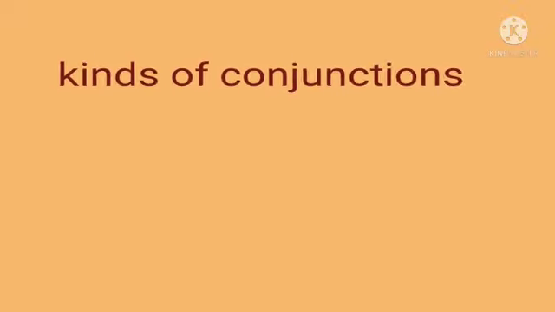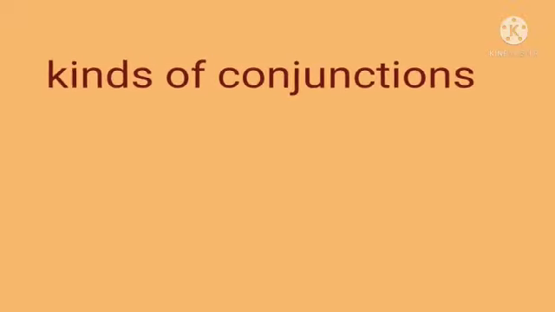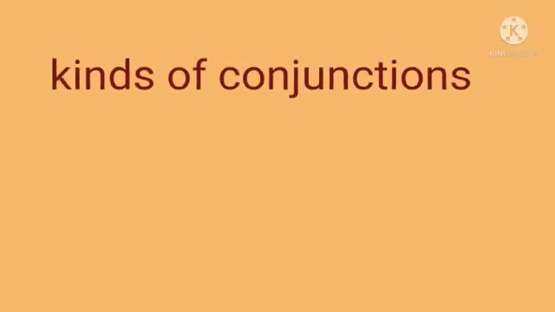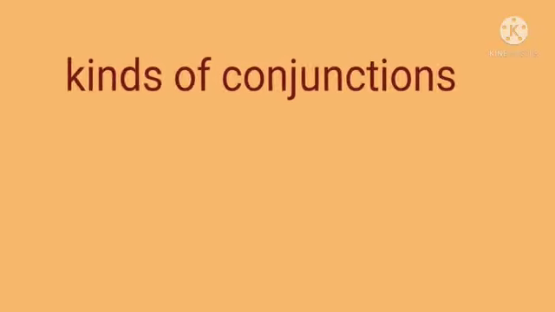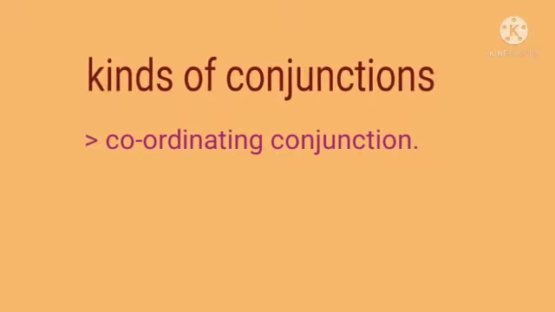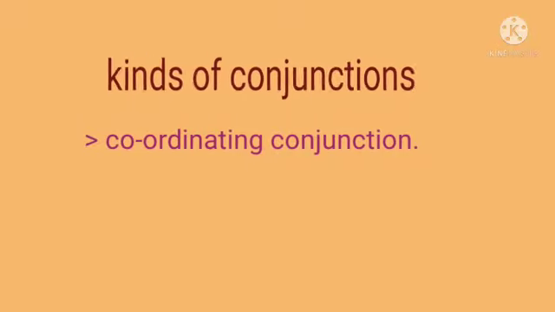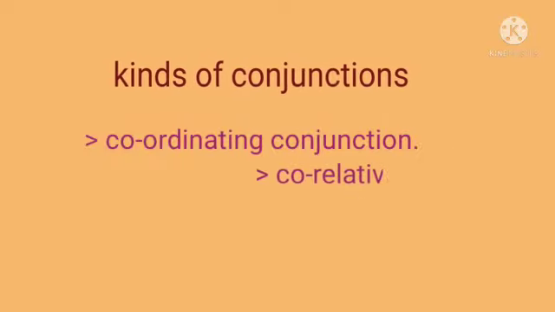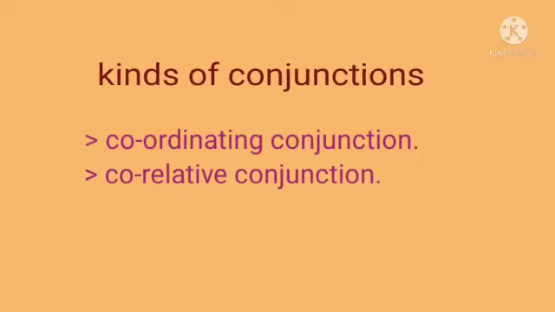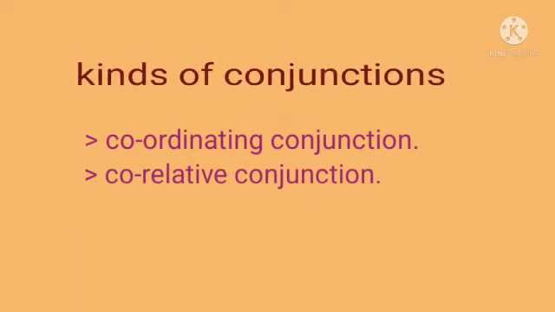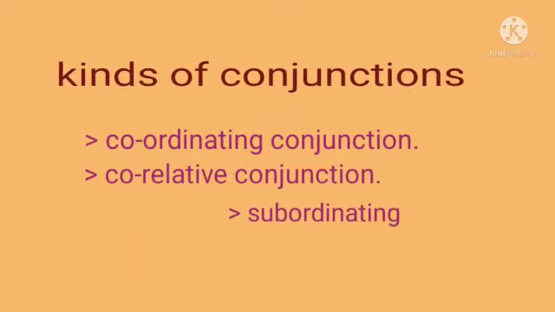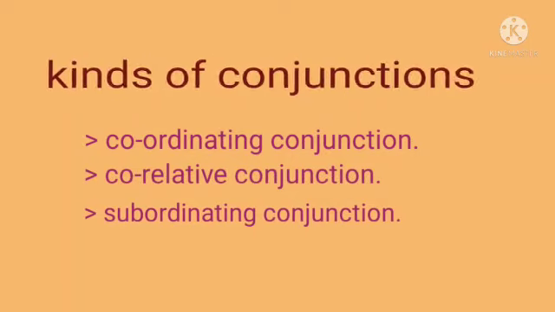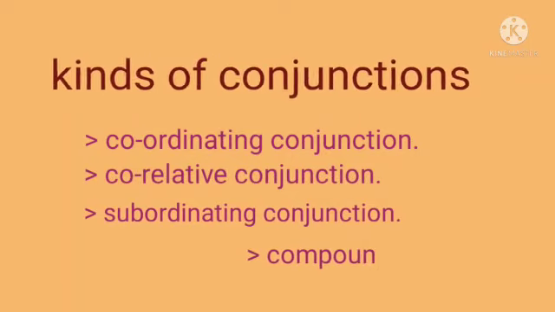connectors. Now there are kinds of conjunction. Number one, coordinating conjunction. This is the first kind of conjunction, the second one is correlative conjunction, the third one is subordinating conjunction, and the fourth one is compound conjunction.